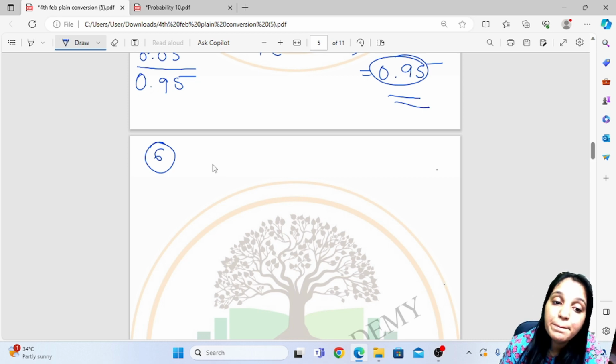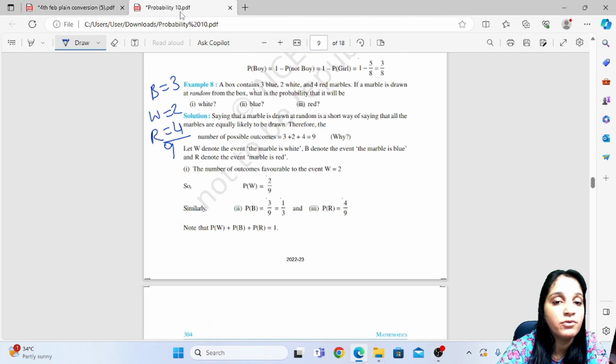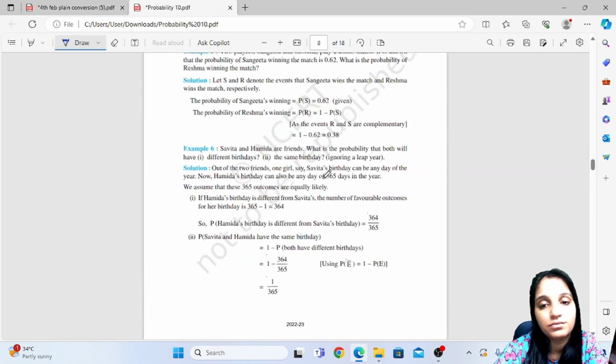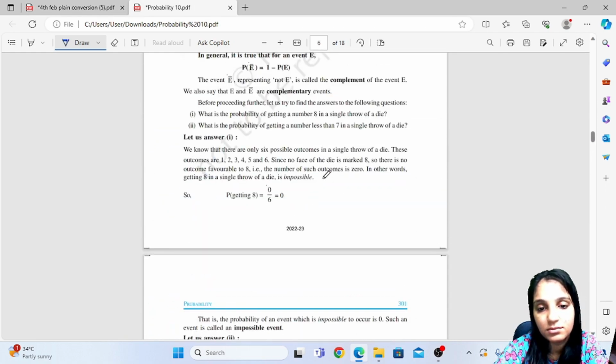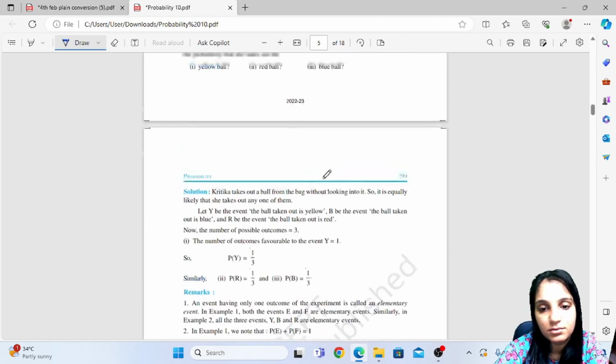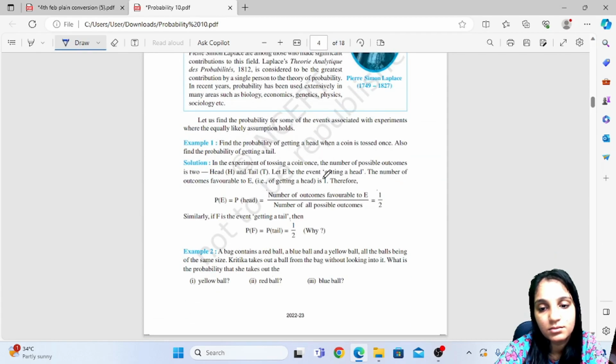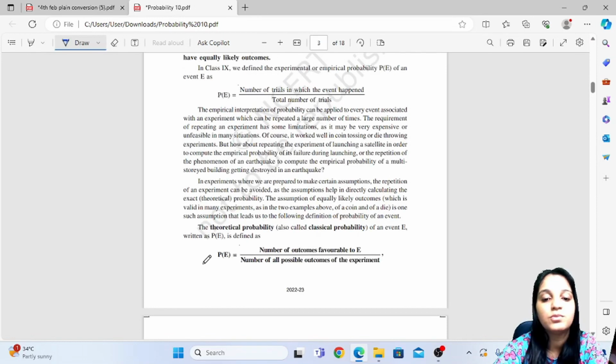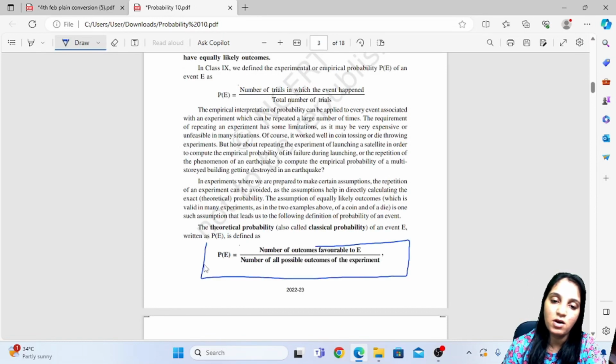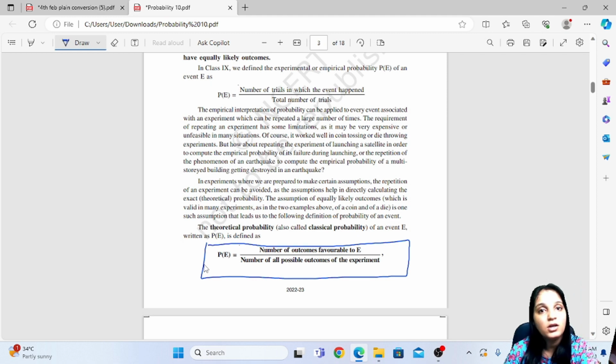So you have to write P of E is equal to, this is the formula which is in bold, this formula first you have to write. P, probability of an event, is given by number of all the outcomes favorable to E upon number of possible outcomes of the experiment.